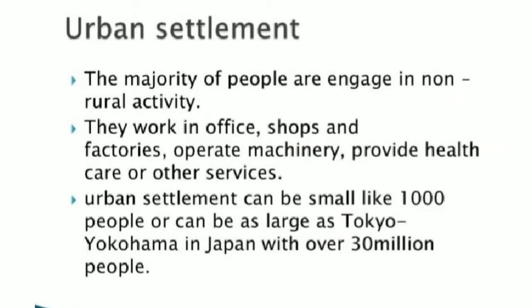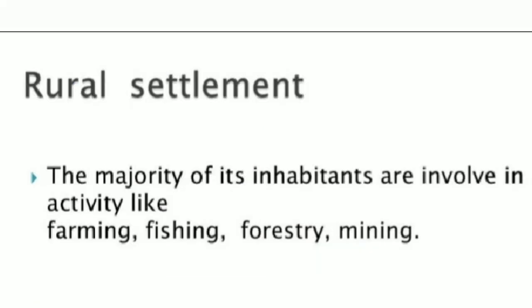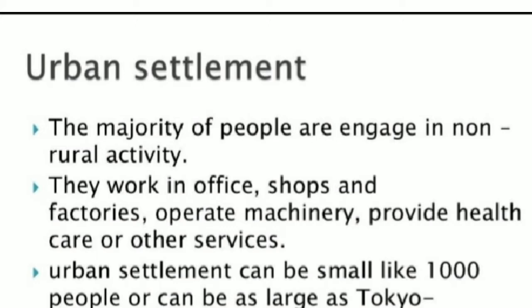Whereas urban settlements refers to a settlement having few houses or a large number of houses but belonging to a town or a city. The people living in rural settlements are mostly engaged in primary activities like agriculture, fishing, mining, forestry, etc. On the other hand, the people living in urban settlements mostly relate with secondary and tertiary activities like manufacturing, trade,